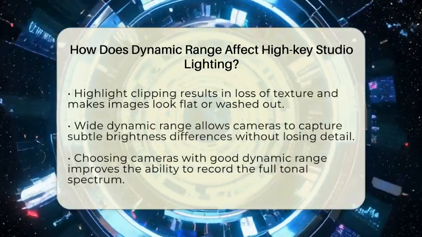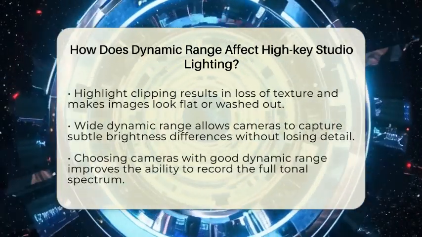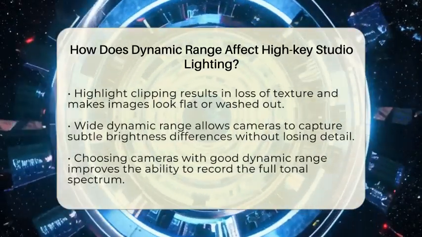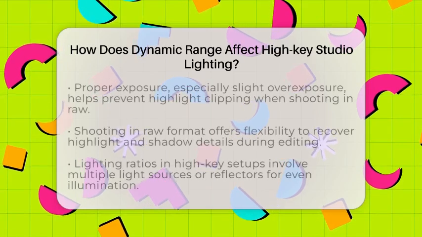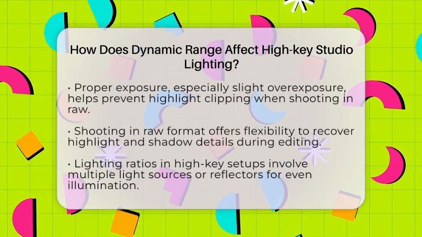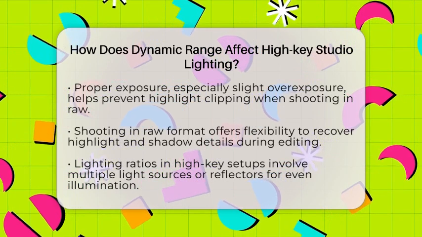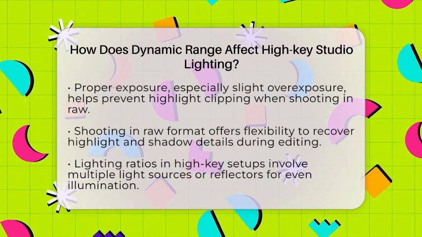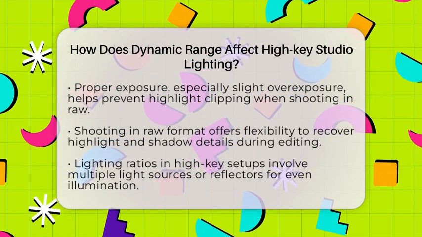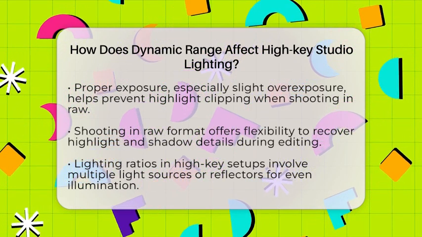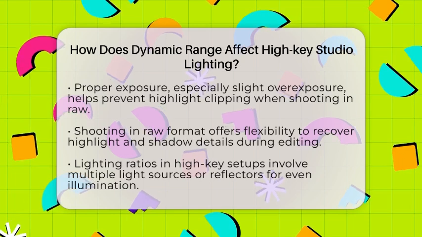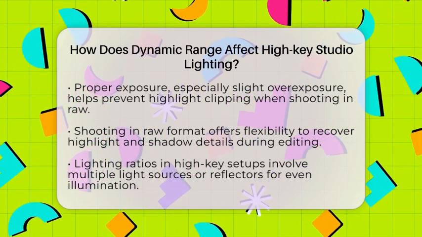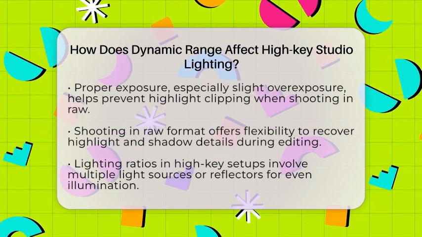In practical terms, photographers working with high-key studio setups should choose cameras with good dynamic range performance. This helps in capturing the scene's full tonal spectrum without losing detail in the highlights or shadows. Proper exposure is also key. Overexposing slightly can push the highlights to the edge without clipping, especially when shooting in RAW format. Shooting in RAW allows for more flexibility during post-processing, letting you recover details in the highlights or shadows if needed.